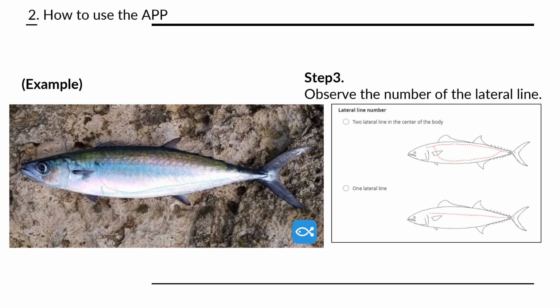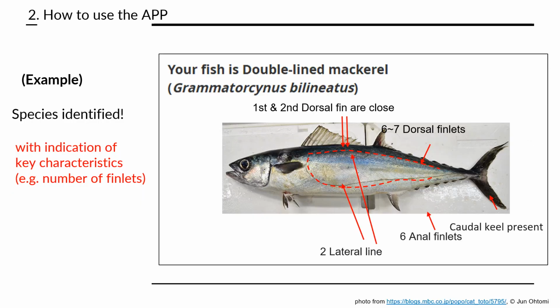In this case, it is the number of lateral lines. So check your fish. If you have 2 lateral lines, you click this. Finally, it will guide you to the identified fish with instructions of the characteristics that the fish has.